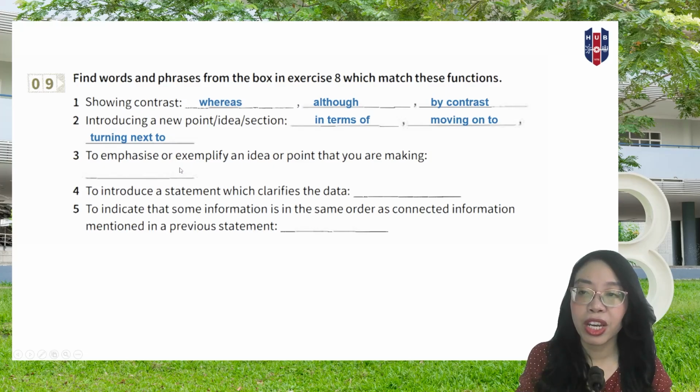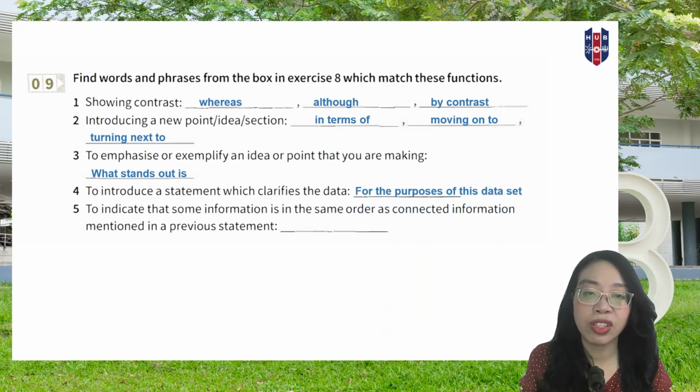For number 3, to emphasize or to exemplify an idea or the point that you're making, you can say what stands out is, what's striking, it is striking that, in fact, right? To introduce a statement which clarifies the data, you can say for the purposes of this data set.